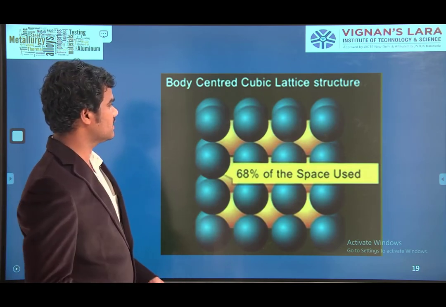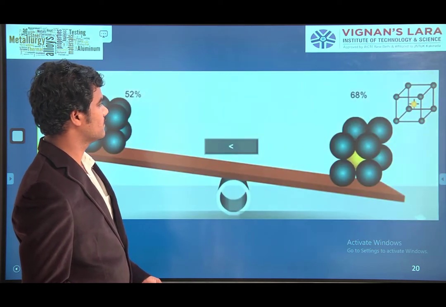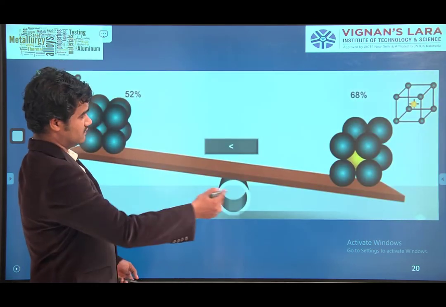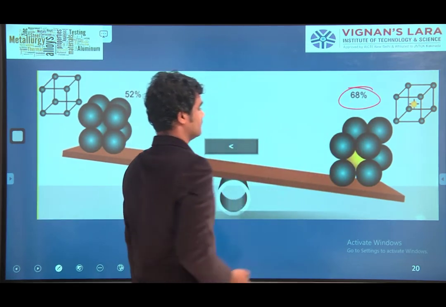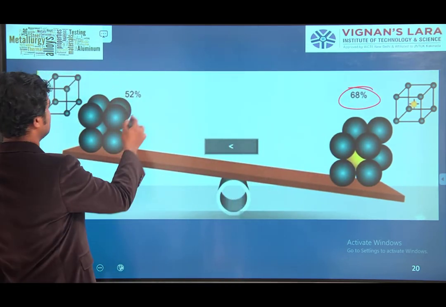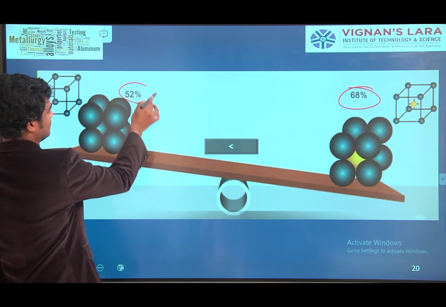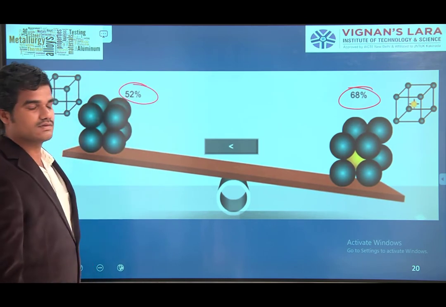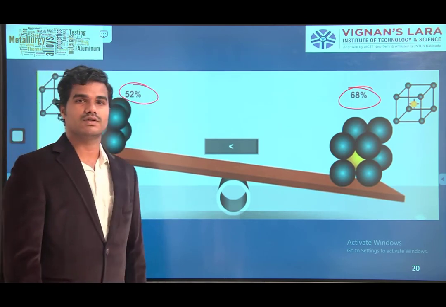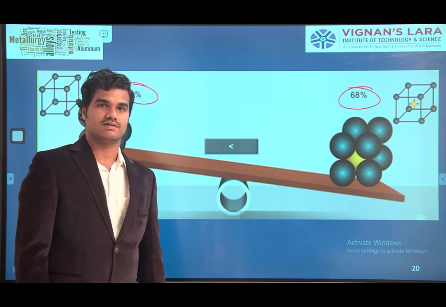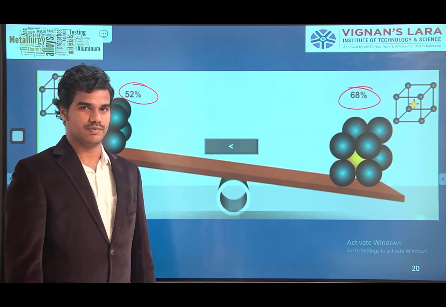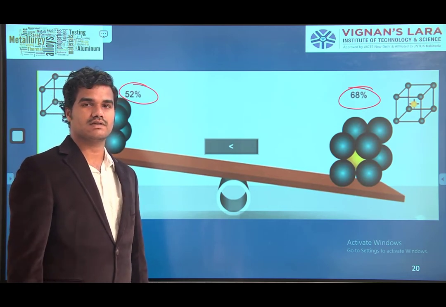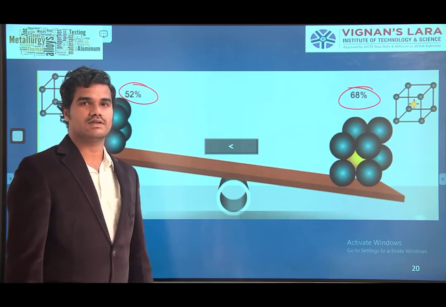If you compare these two, body-centered cube is 68%, and simple cubic is 52%. So the body-centered cubic lattice structure is occupying more space. So the packing factor is more for the body-centered cube.